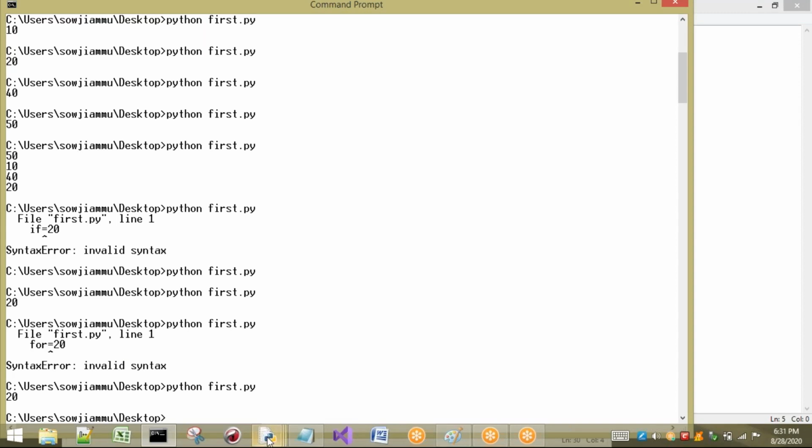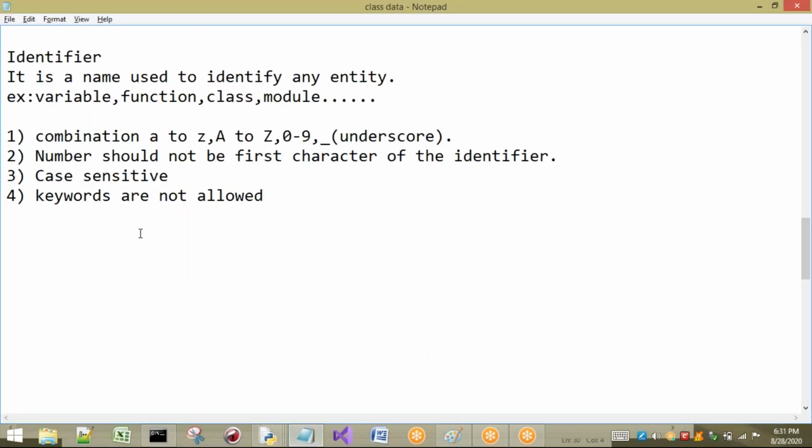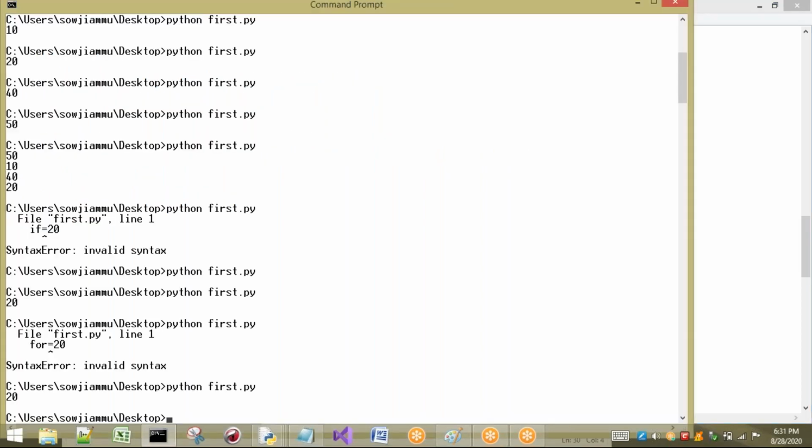Now, the last point, the fifth point: an identifier can be of any length. Some people may think that, sir, every time you are using only one or two letters. For example, here you are using if.